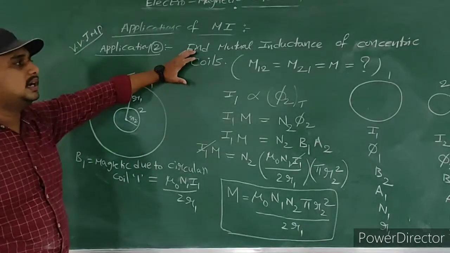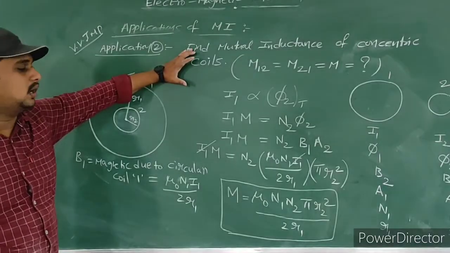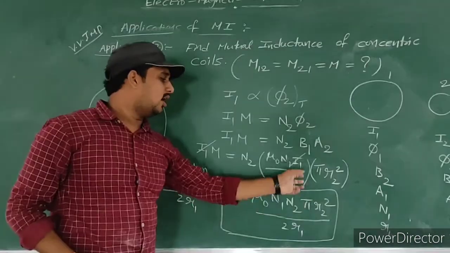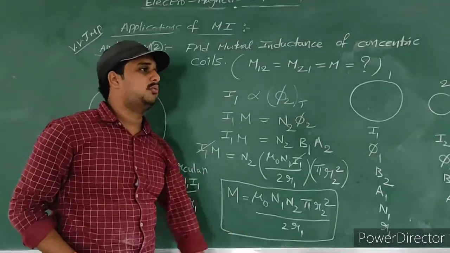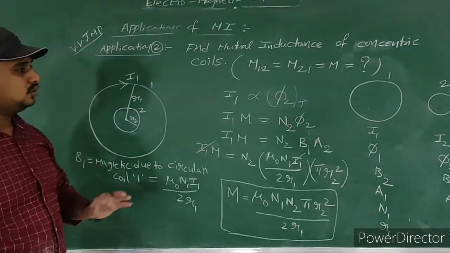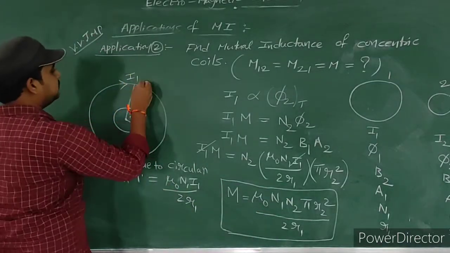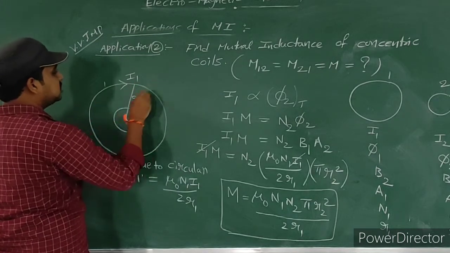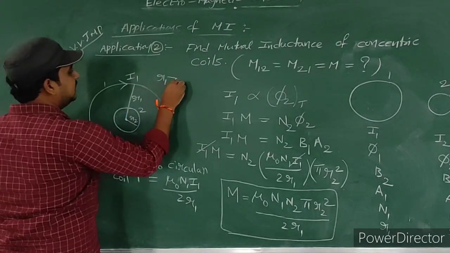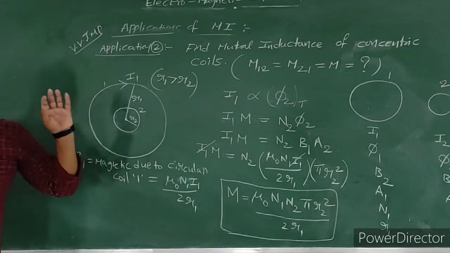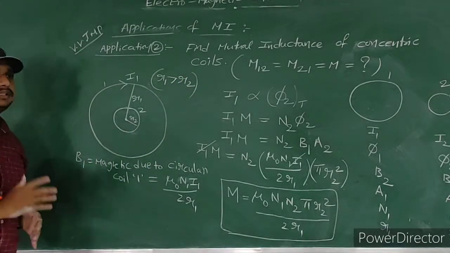What is the mutual inductance of concentric coils formula? Mu naught into N1 into N2 into pi R2 square by 2 into R1. Here R2 value is smaller than R1. That is very important. This first coil, R1 value is greater than R2 here. So please observe carefully. Again I recapitulate once.